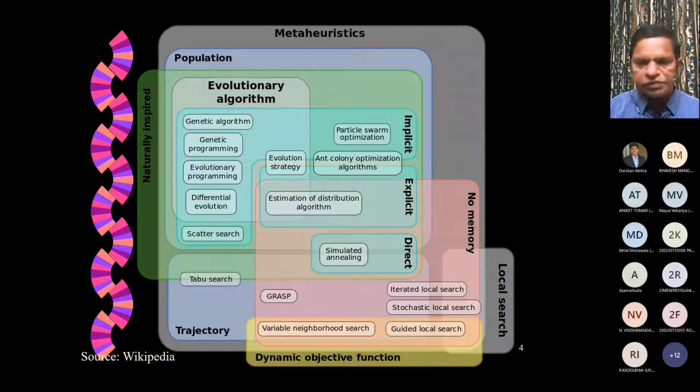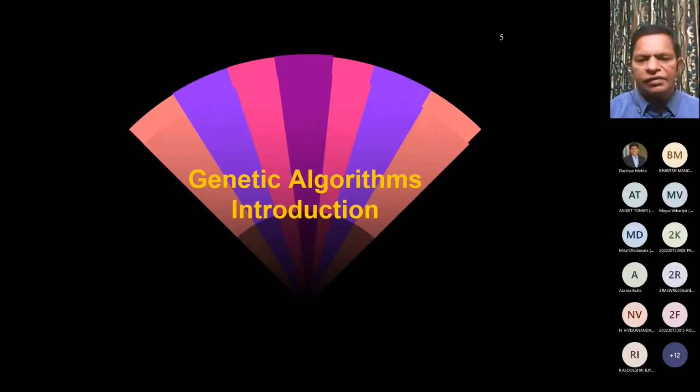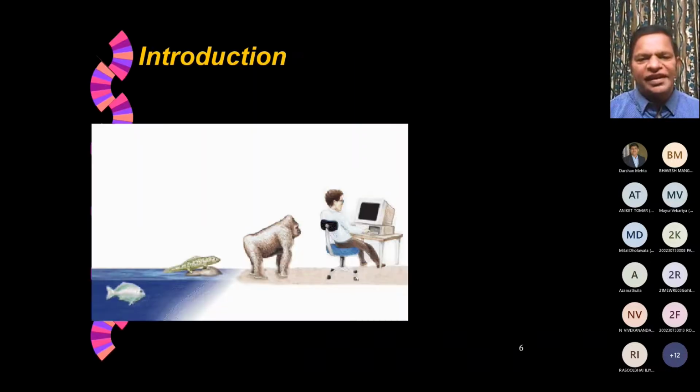Now let's go specific to our topic today, that is genetic algorithm. And for a couple of minutes, I talk as if I'm a biologist, which I am not. If you talk about evolution as proposed by Darwin, life started on Earth only over water bodies, because most of the Earth is covered with water.